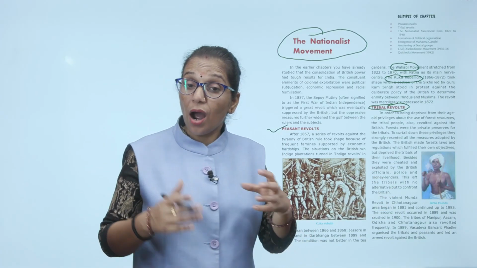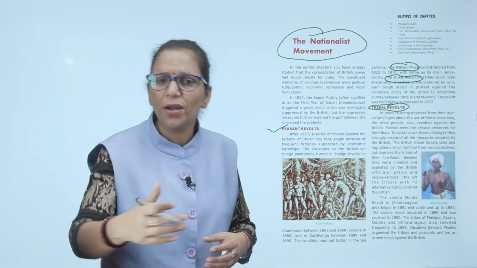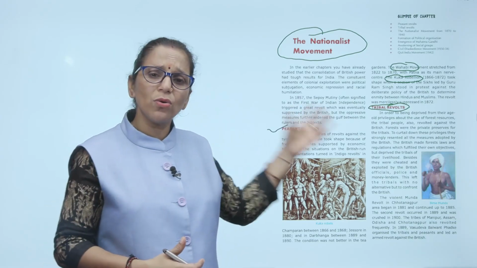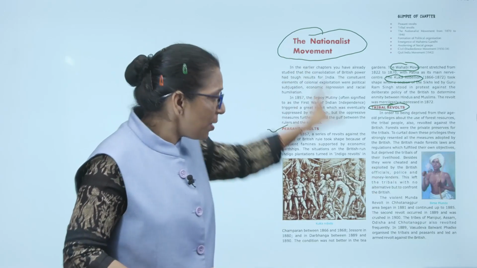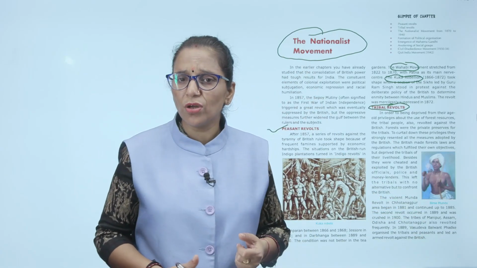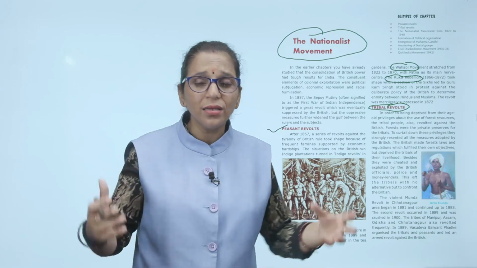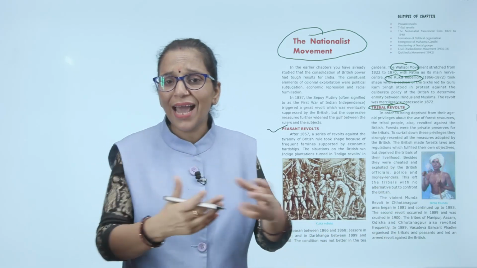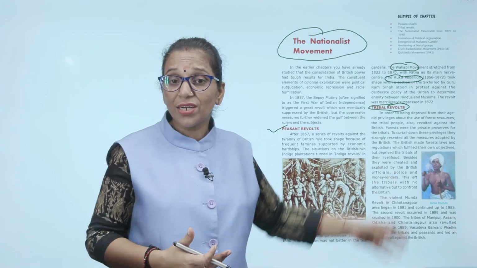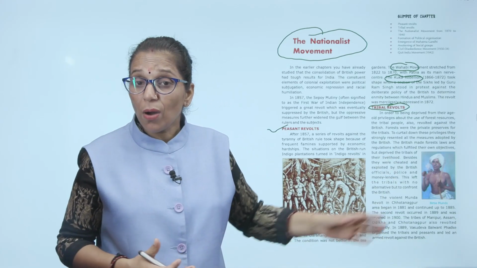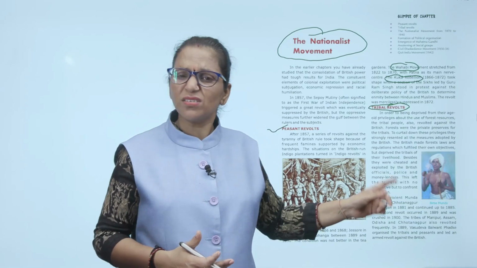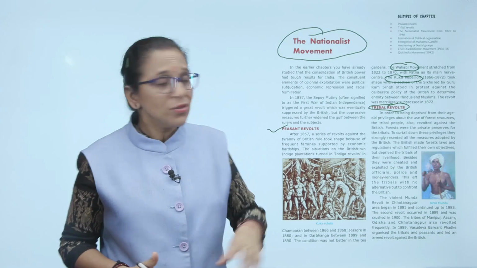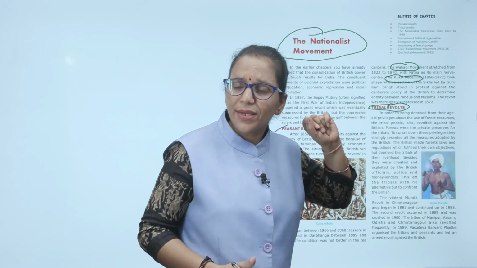The Britishers made many forest laws, regulations and acts which fulfilled their own objectives. The tribal people were not allowed to enter the forest or collect forest produce. So how would they survive? Their livelihood was snatched. Besides, they were cheated and exploited by British officials, police and moneylenders. This left the tribals with no alternative but to resist the British. So the tribals also started to revolt against the Britishers.